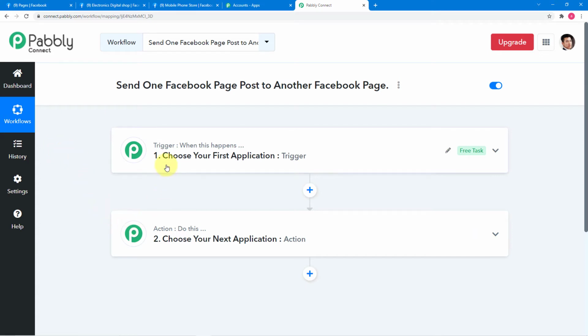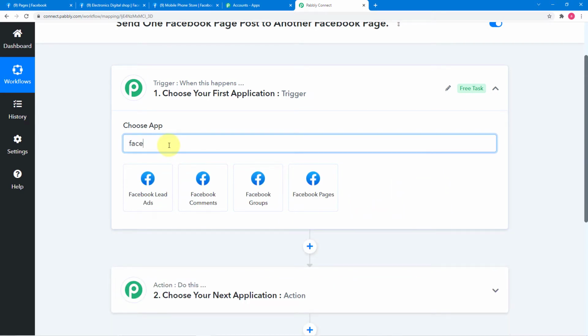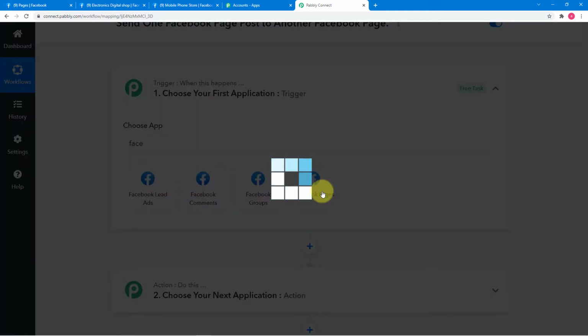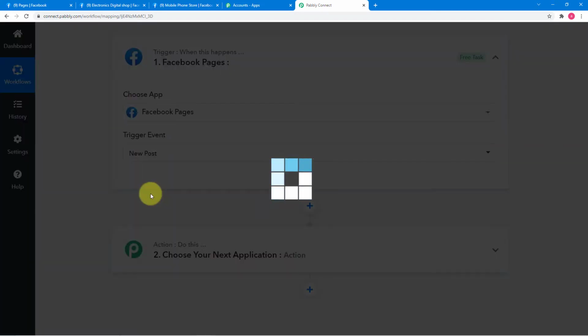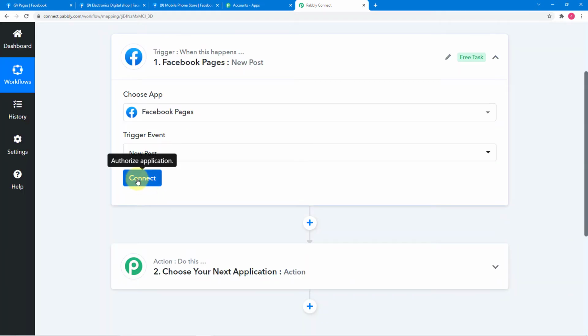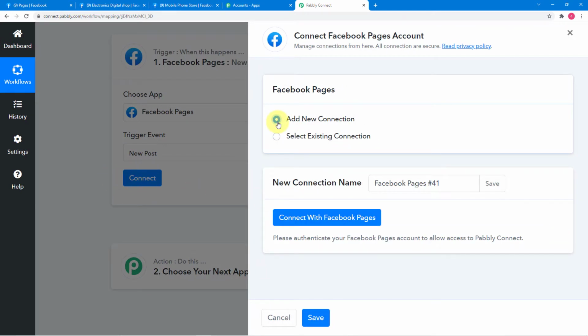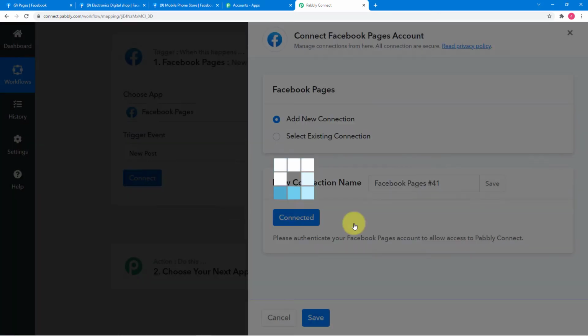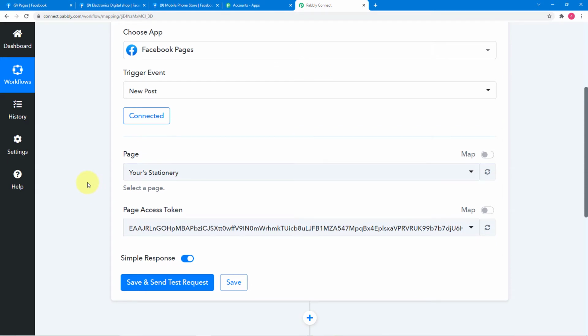So first of all, you have to click here on this trigger window, and from this choose app, you have to choose your application as Facebook pages, this one. Okay, now in this trigger event, you have to select new post option and then click on connect button, and from this window select add new connection option, then click on connect with Facebook pages. So you can see the authorization is successful here, and it starts showing connected, right? Now it is asking for the page's name.